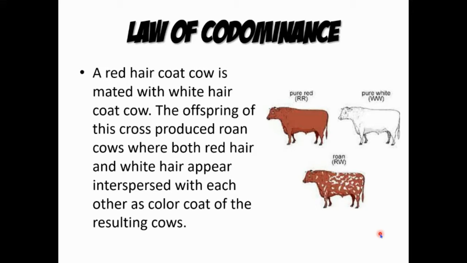Then somehow, bago tayo mag-proceed sa sample problem number 3, kung i-compare natin sa law of incomplete dominance, sa law of incomplete dominance, nag-blend yung kulay ng dalawang parent, no? Yung mismong parent organism, no? And then dito naman sa law of codominance, kapag nag-mate yung dalawang parent, ang magiging offspring nila is makikita hindi sila literally magmi-mix, kumbaga nag-interspersed lang, no. So ano bang ibig sabihin ng interspersed, no? So both exhibit the trait of two parents, no? So nakita natin yung existence ng white color at saka yung red color na meron ng isang cow, no.